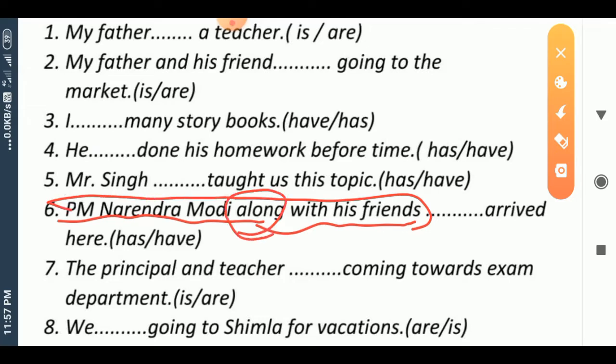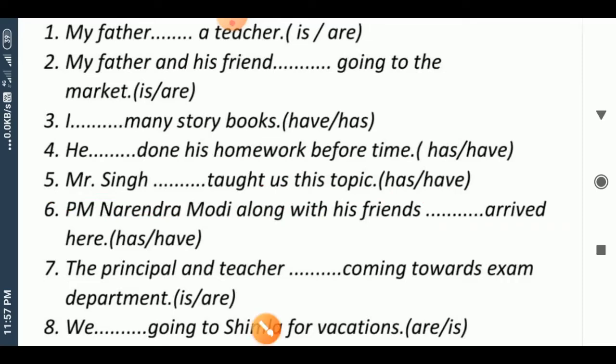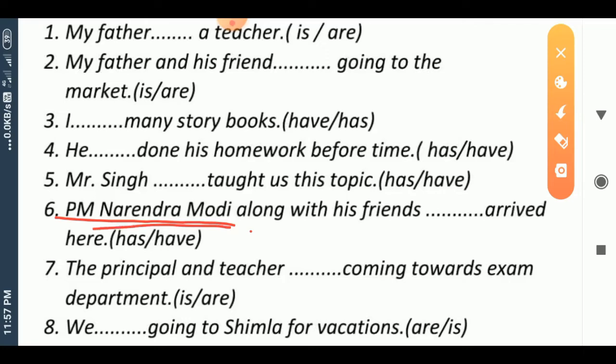Whenever we have along with and this type of words, in that case we concentrate on the part before this word along with. Here we have PM Narendra Modi and it's singular, so we would fill here has.